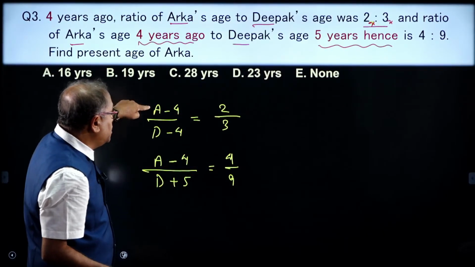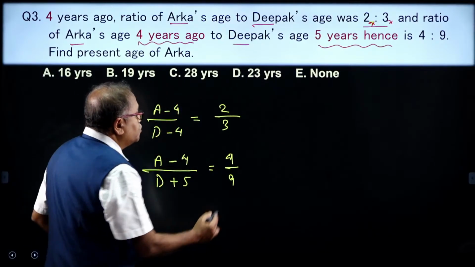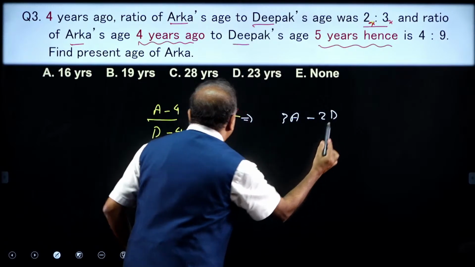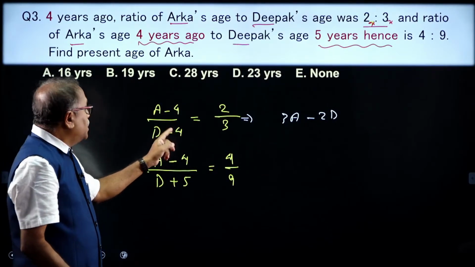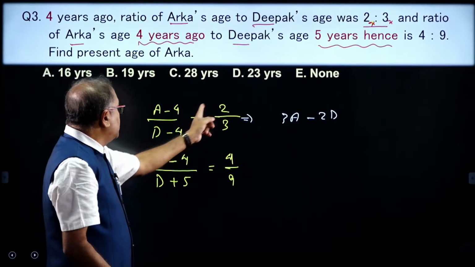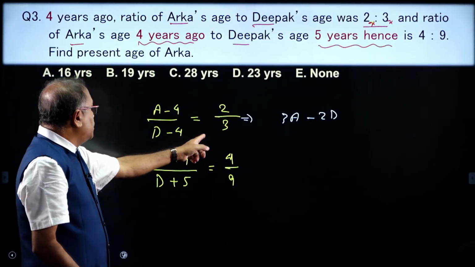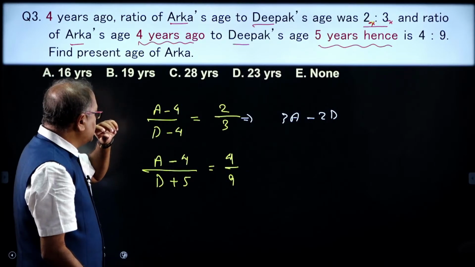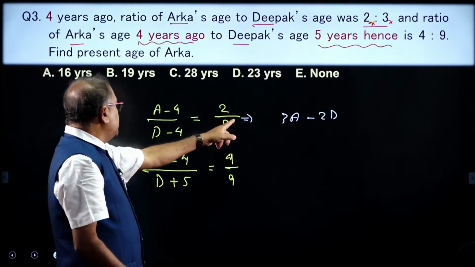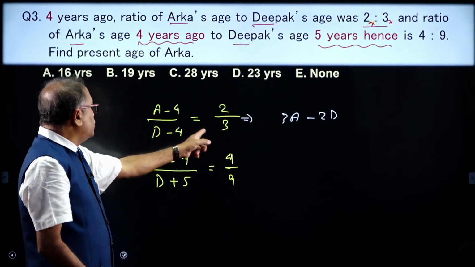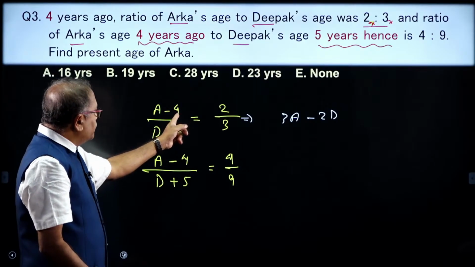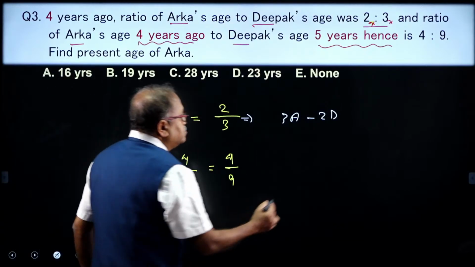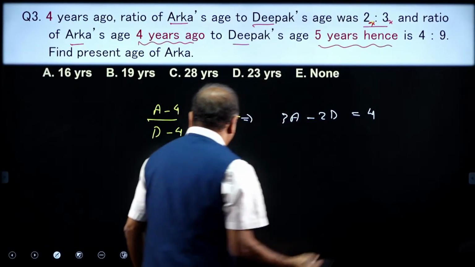This is 3A minus 2D, and here it is minus 8, and this is minus 12. So the difference is 4, which is equal to 4.